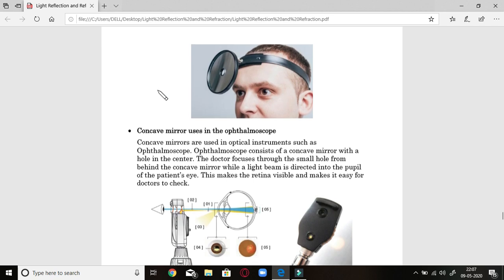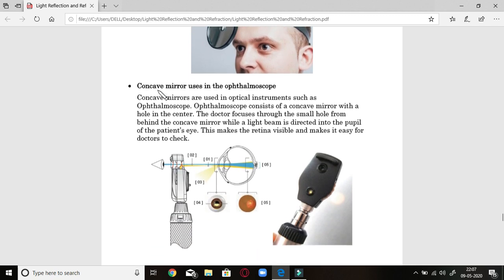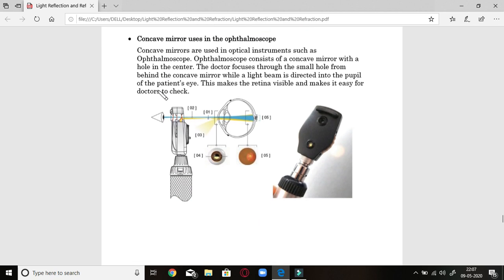Next is the concave mirror used in ophthalmoscopes. Students, an ophthalmoscope is a kind of scope, an instrument which is used to check the eye. It is used to check the surface of the retina behind. So the doctor focuses through the small hole behind the concave mirror while a light beam is directed into the pupil of the patient's eye. This makes the retina visible and makes it easy for the doctors to check.